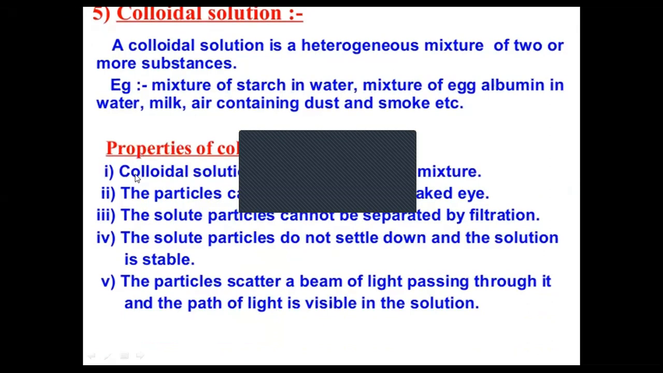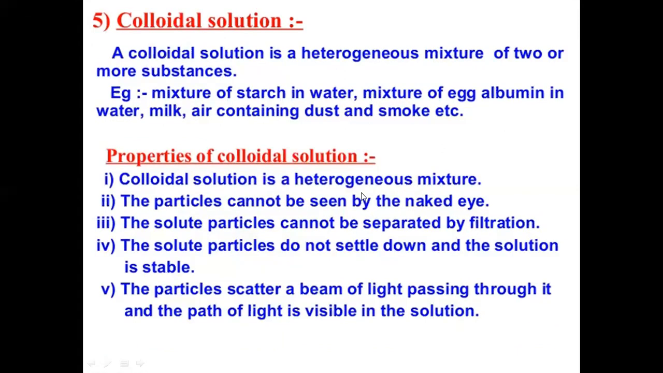Properties. Colloidal solution is a heterogeneous mixture. The particles cannot be seen by the naked eyes. The solute particles cannot be separated by filtration. The solute particles do not settle down. The solution is stable. The particles scatter a beam of light passing through it, and the path of light is visible in the solution.